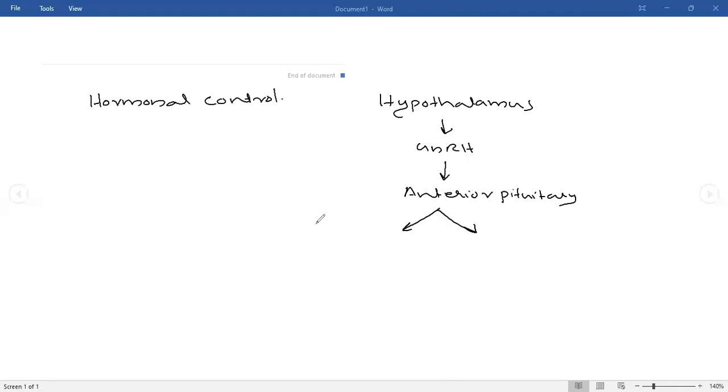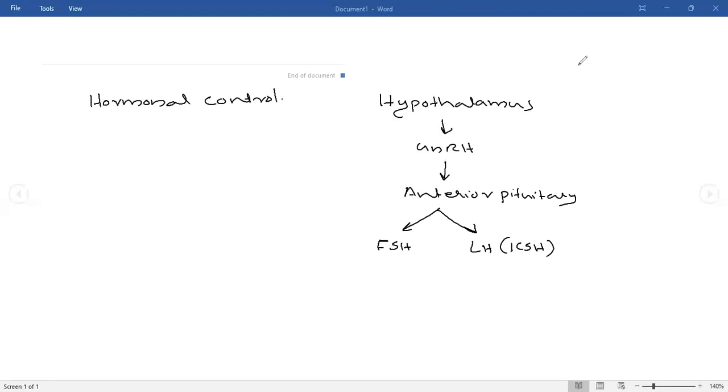The first is FSH, follicle stimulating hormone, and the second is LH, luteinizing hormone, which is also known as interstitial cell stimulating hormone, ICSH.